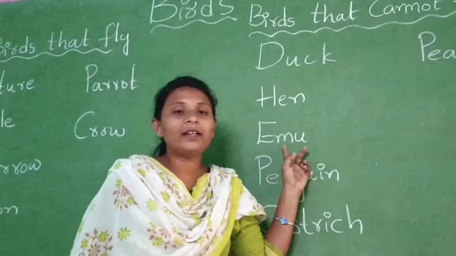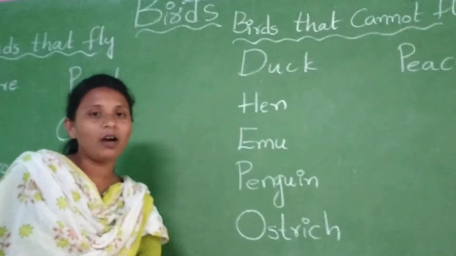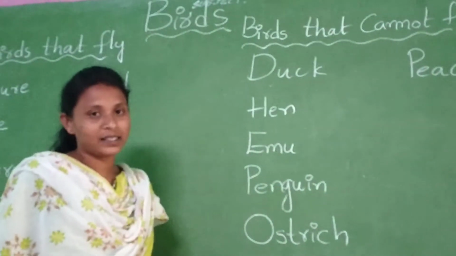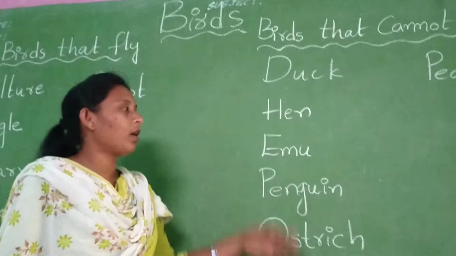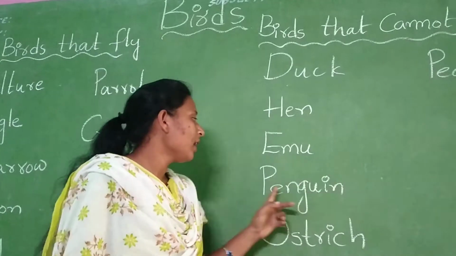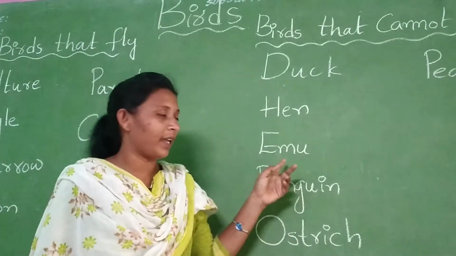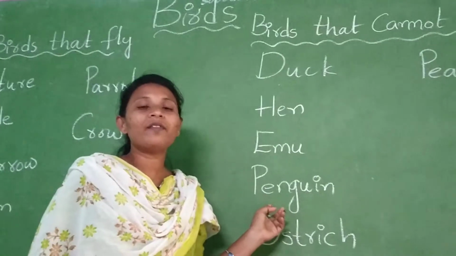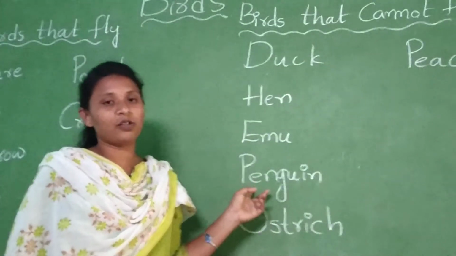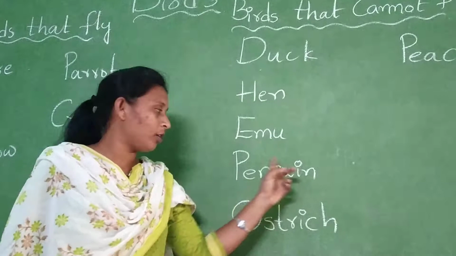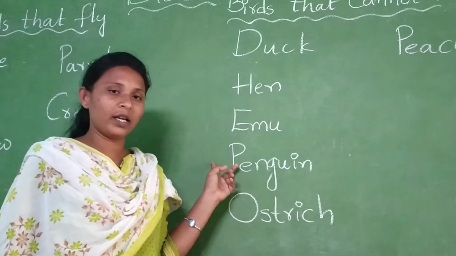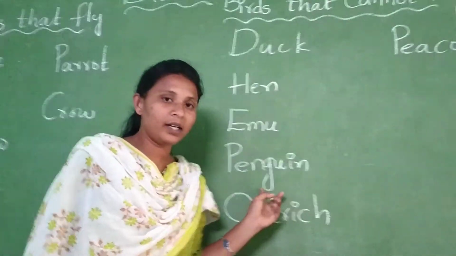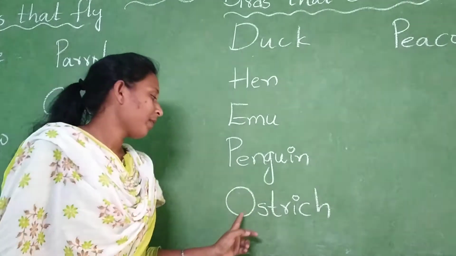Emu. Emu has very long, large legs. Okay? Emu is a bird but it cannot fly. Penguin. Penguin we can see in cold regions. Okay children? Penguin is a bird but it cannot fly.